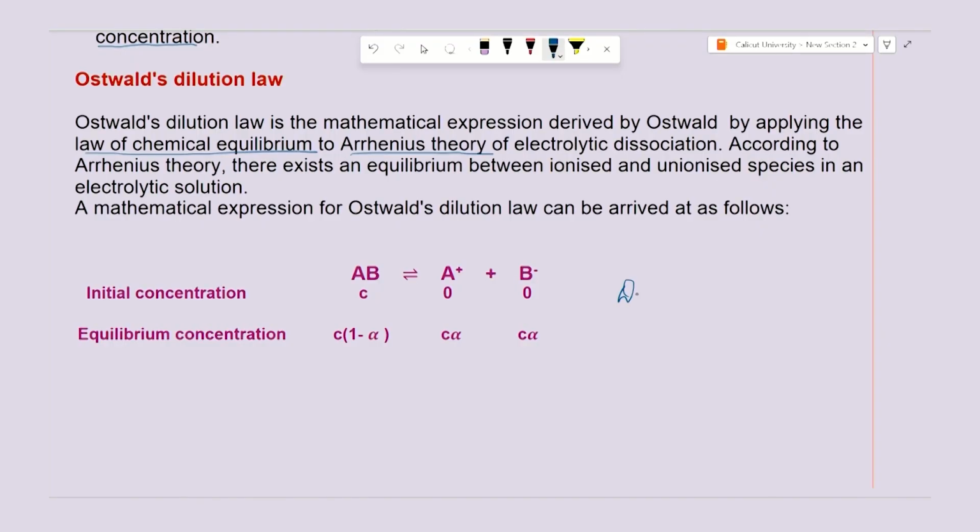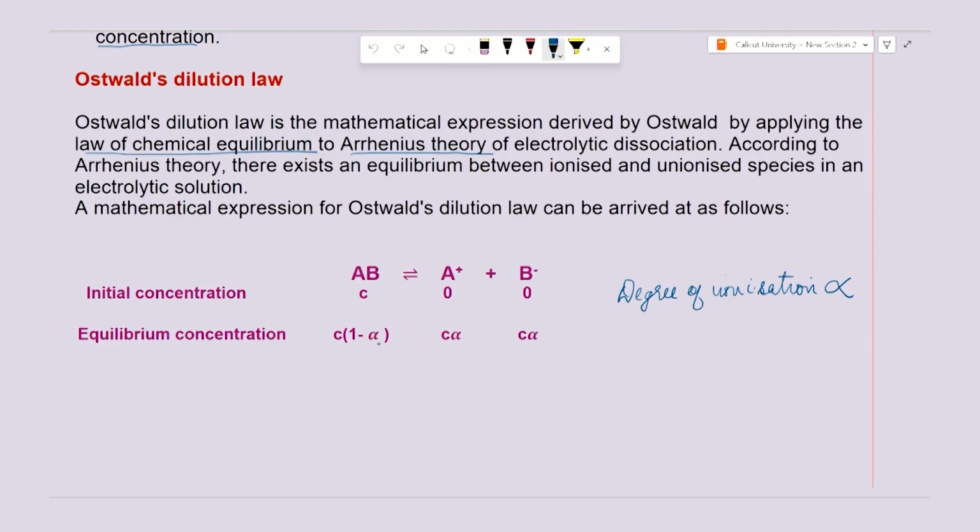Let us consider that to be water. I put AB in water and AB gets ionized into A plus and B minus ions, not 100%, but to a certain extent. Now, I am going to take the degree of ionization as alpha. What is degree of ionization? It is the fraction of the total number of molecules that has been ionized, or you can say it is the number of moles ionized per 1 mole.